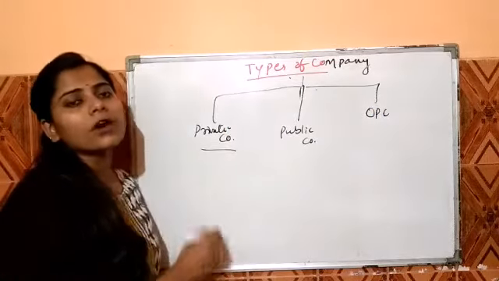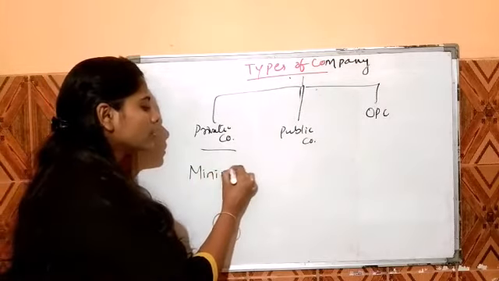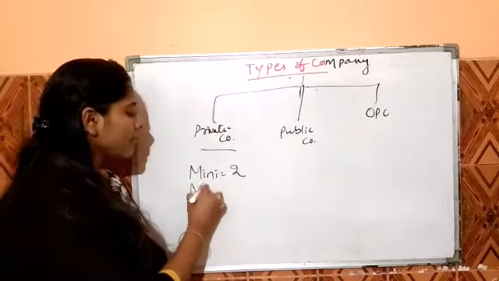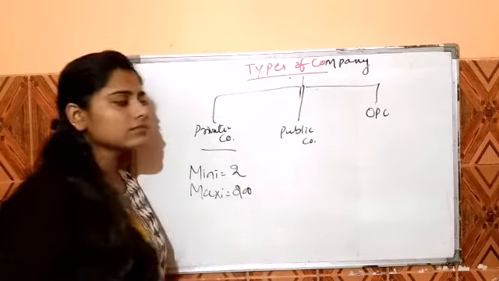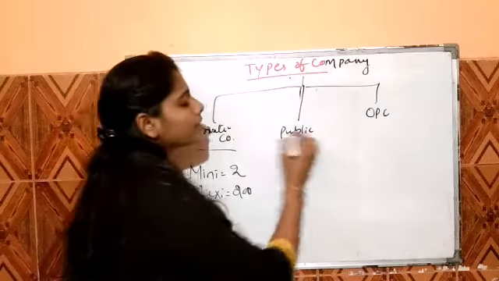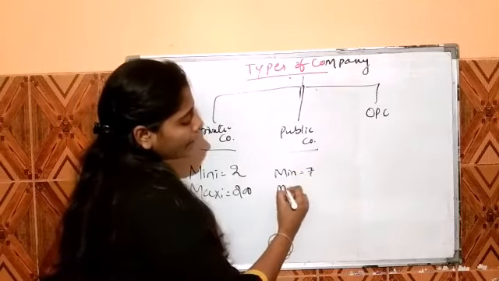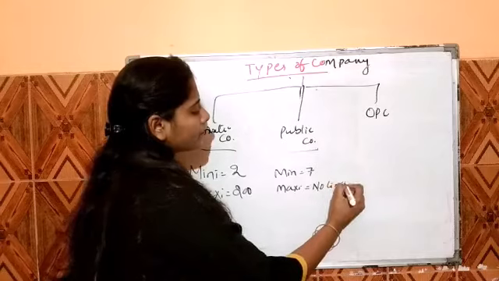To form a private company, the minimum number of members required is 2 and the maximum is 200. To form a public company, the minimum is 7 and there is no limit on the maximum.